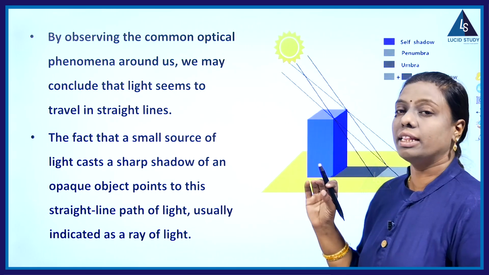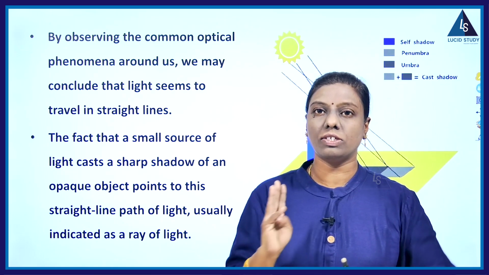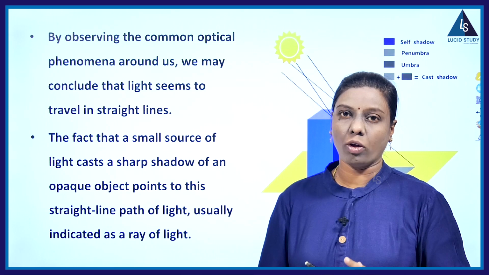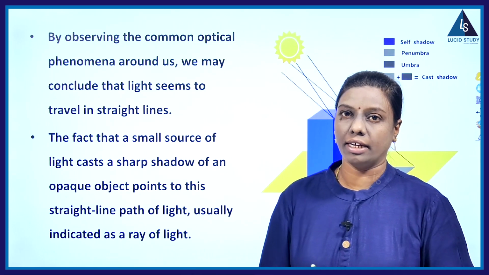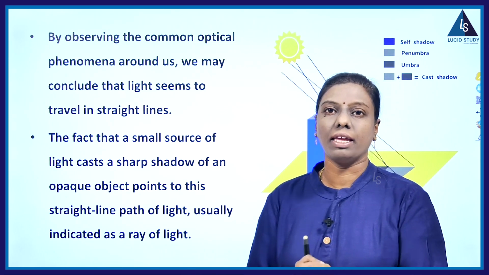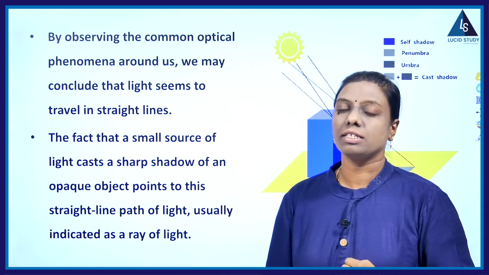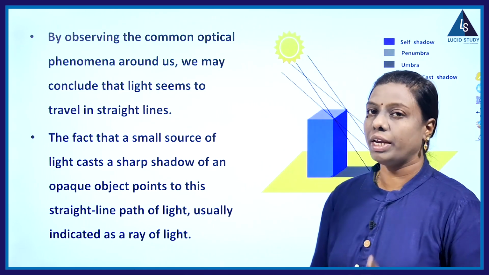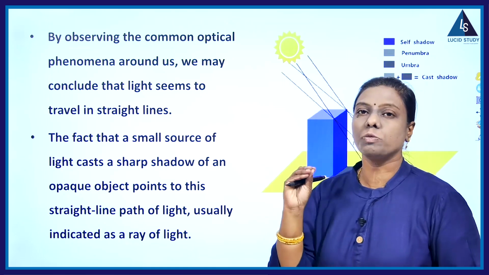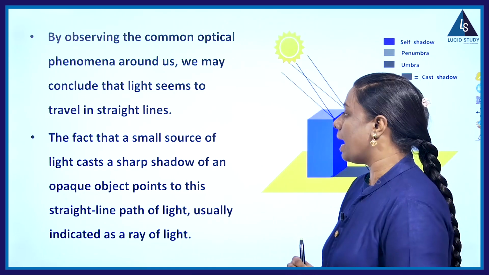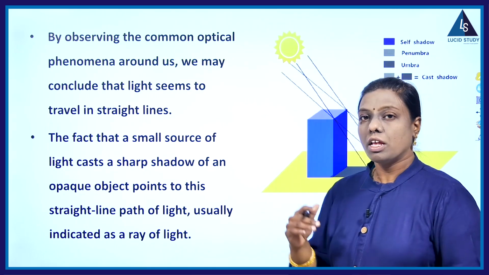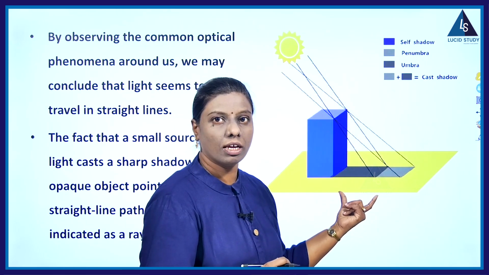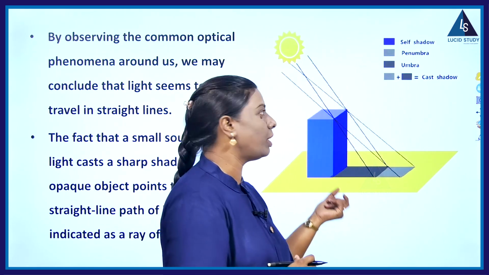As we are going to take opaque objects, three things are necessary to make a shadow. One is the screen, one is the opaque object, and another one is the light. Three things are necessary for making a shadow: the opaque object, light, and then screen. Three are important. Now I have a small source of light and a sharp opaque object. So what will happen? I can see the shadow formation here. How is it going to form a shadow here?